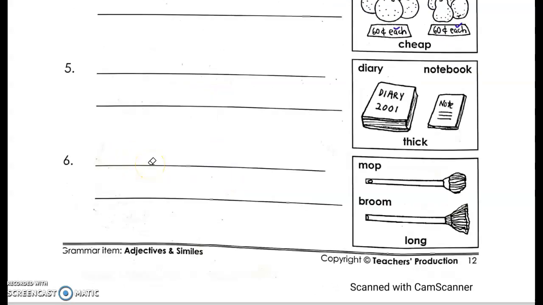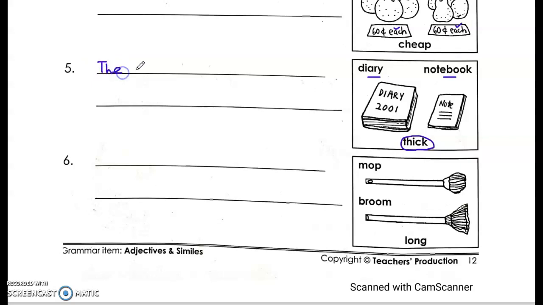Okay, so now let's move on to question 5. We are going to compare these two things, the diary and the notebook, and we're supposed to use the adjective "thick". So which one is thicker? The diary, right? So in this case, they do not have the same thickness. So it's very important that we know which is thicker and which is not. So the notebook is not thick.